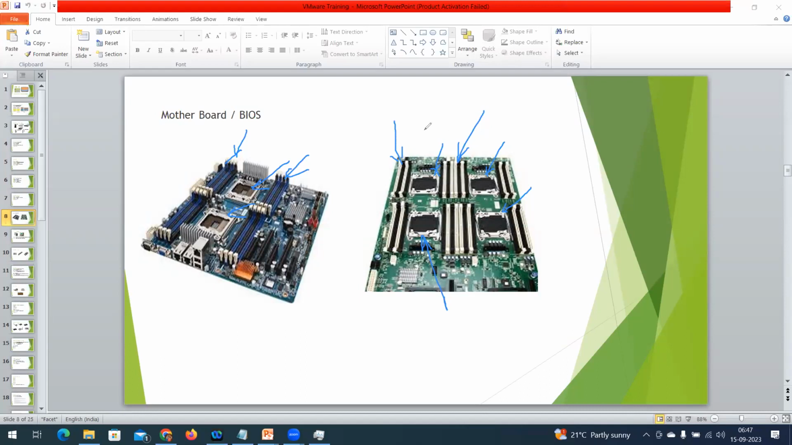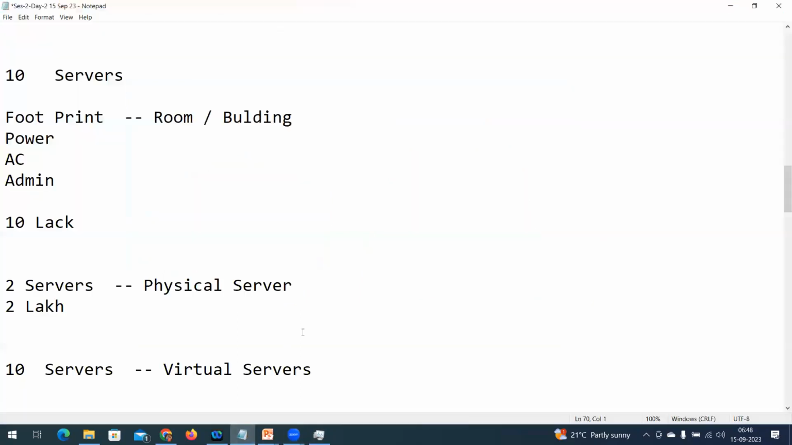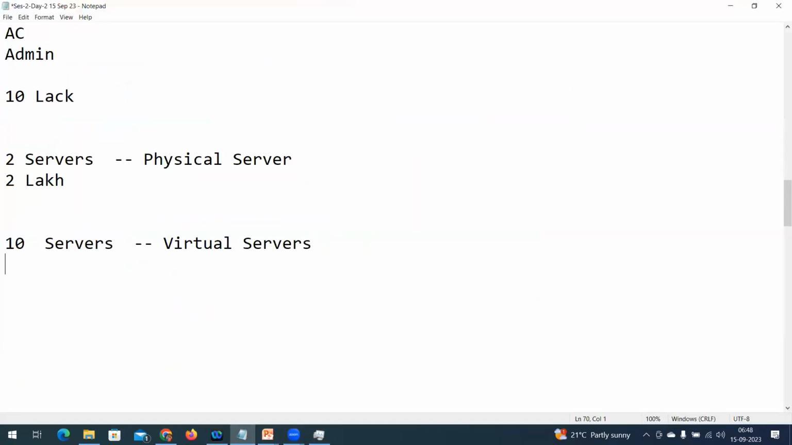Now, we understood the motherboard. The next important component we need to understand is the processor. In processor terminology, generally, we call it a dual core processor, quad core processor, octa core, like that. What is this dual, quad, and octa?